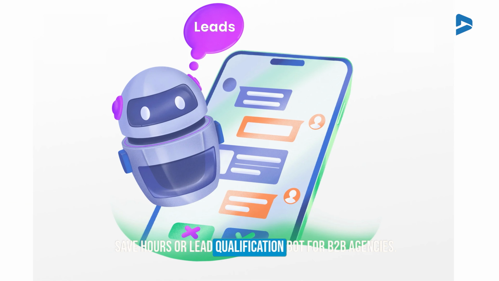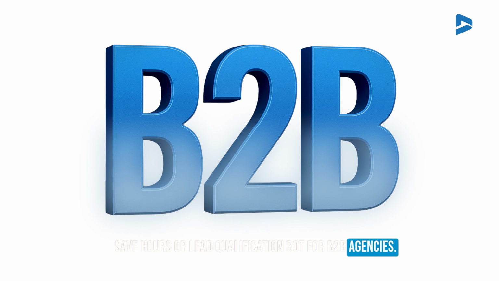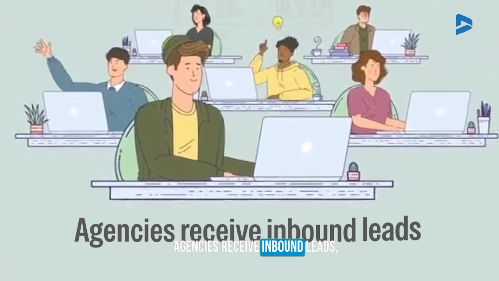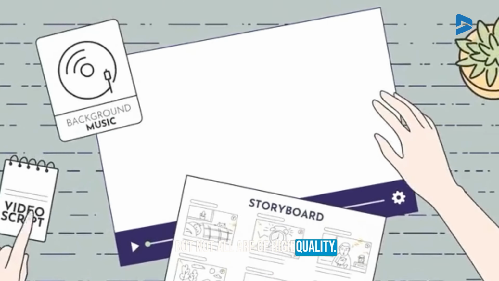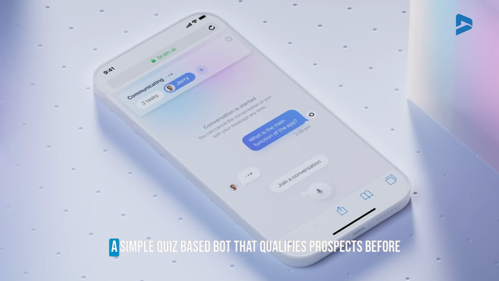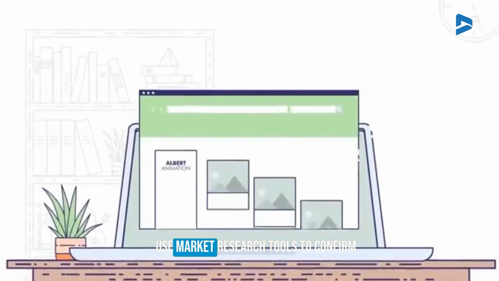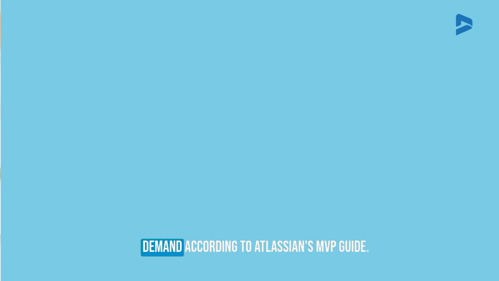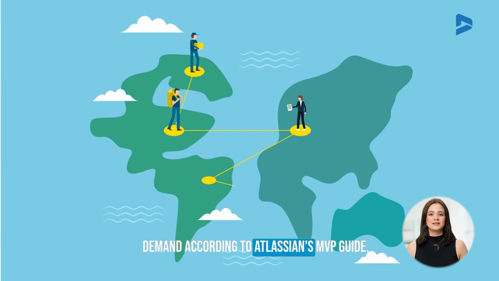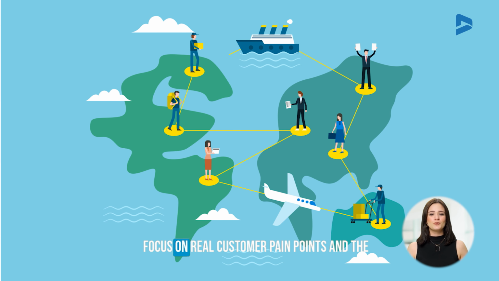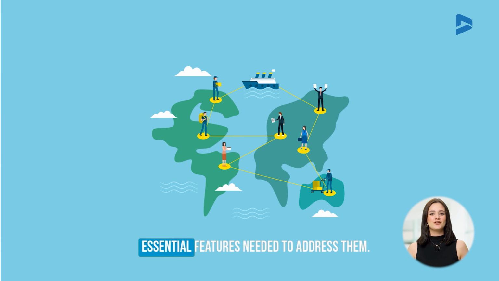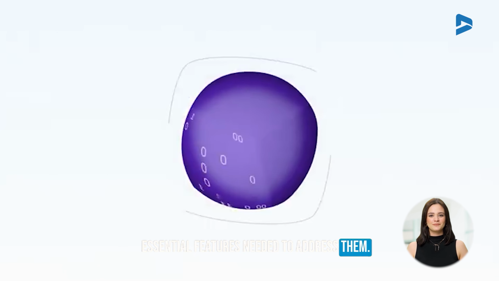Or lead qualification bot for B2B agencies. Agencies receive inbound leads, but not all are of high quality. A simple quiz-based bot that qualifies prospects before passing them to sales could save hours each week. Use market research tools to confirm demand. According to Atlassian's MVP guide, focus on real customer pain points and the essential features needed to address them.